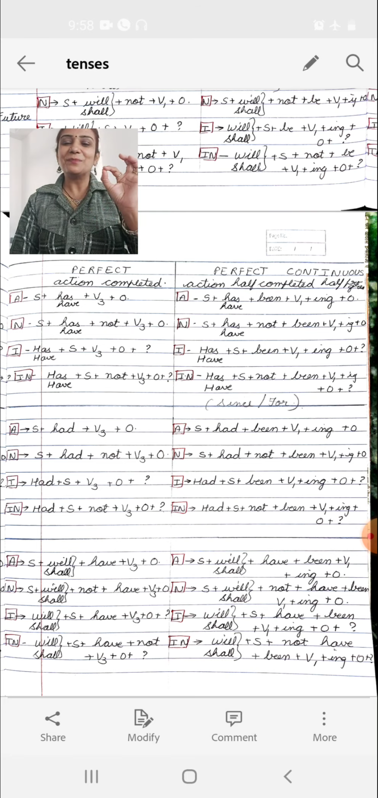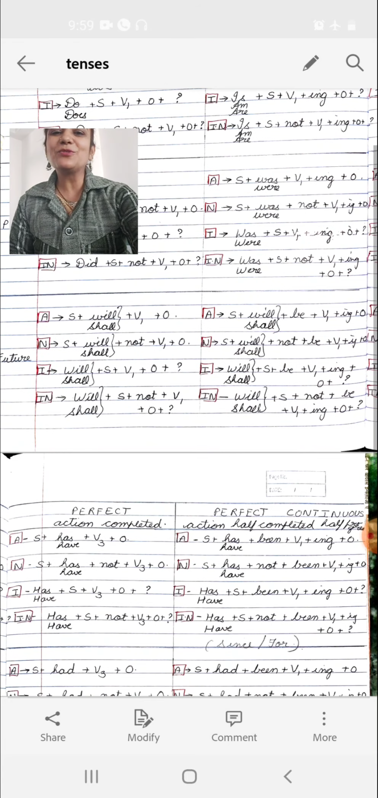Ram had been writing a letter. Then into negative, Ram had not been writing a letter. Had Ram been writing a letter? And had Ram not been writing a letter? This is the past perfect continuous tense.